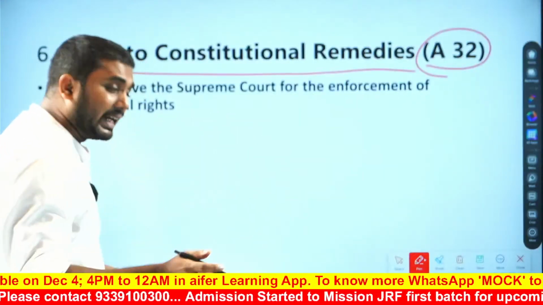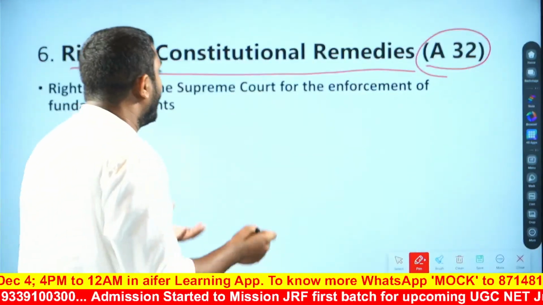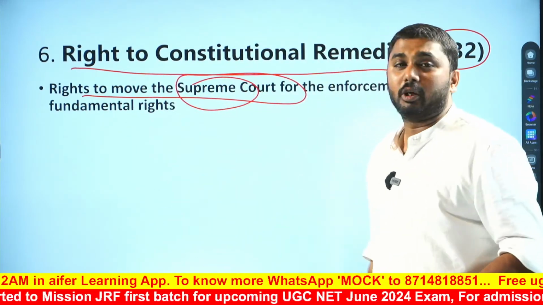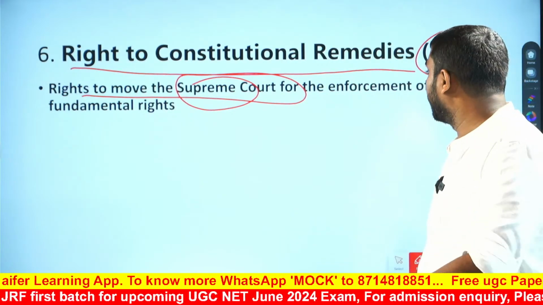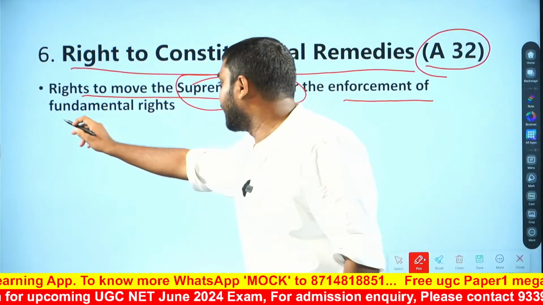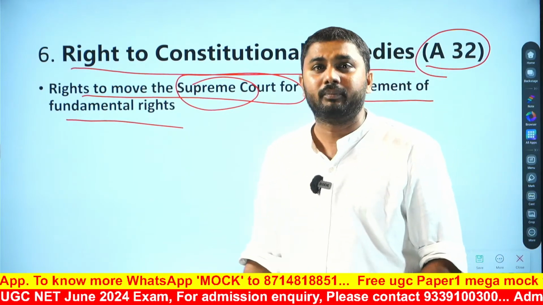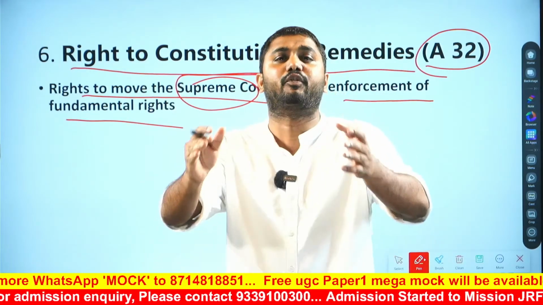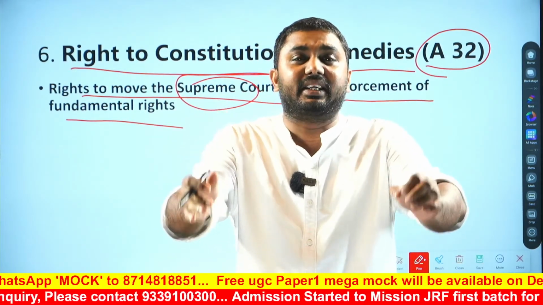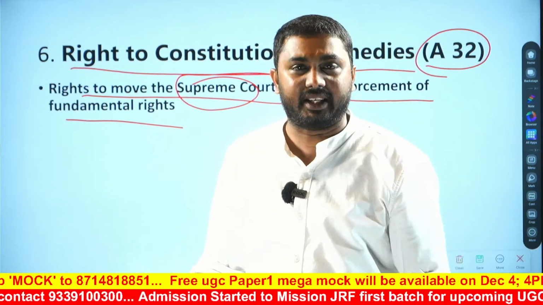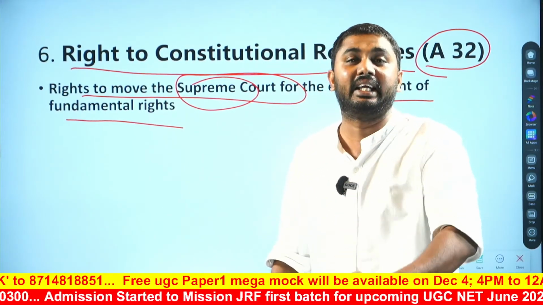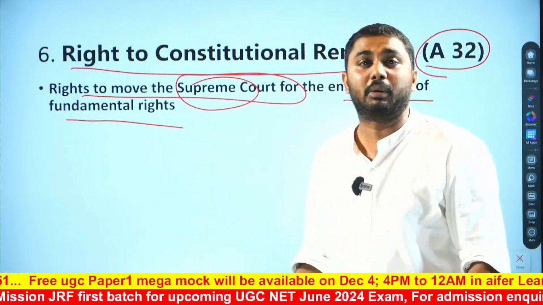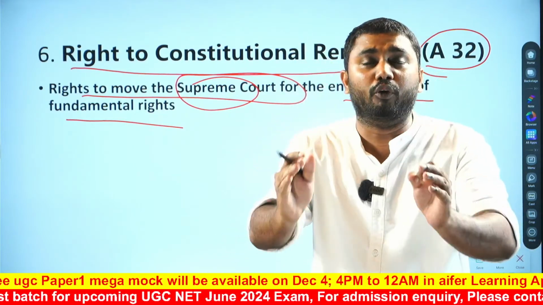Because this right says that the people can move to the Supreme Court. The people can directly move to the Supreme Court for the enforcement of the fundamental rights. We have discussed 5 fundamental rights just before. If the state denies any of the fundamental rights to any person, the people can directly move to the Supreme Court.